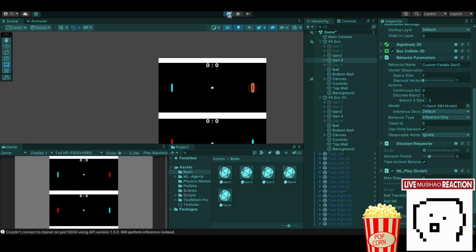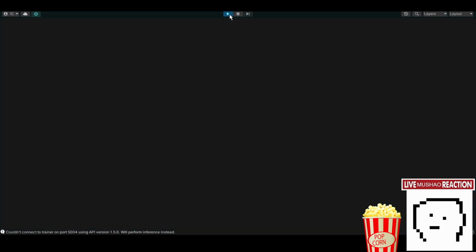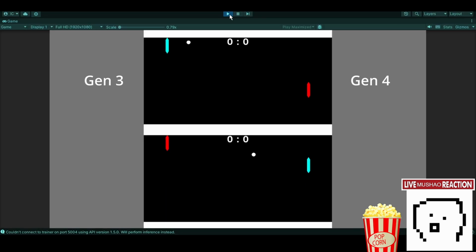Alright, Gen 3 versus 4. Now, Gen 4 was the one that trained against other Gen 3 paddles during training, but I don't have much expectations. I don't think it really did learn much. Maybe even worse than Gen 3.